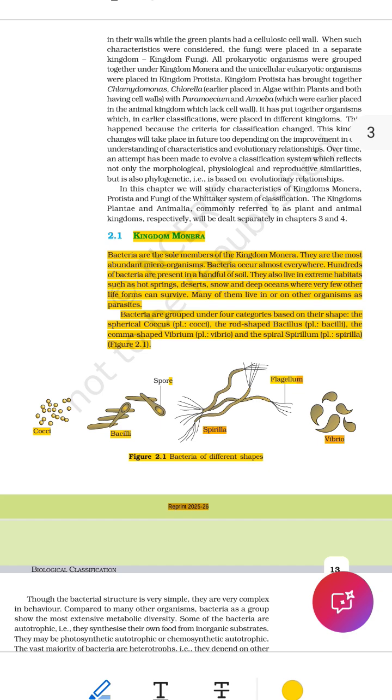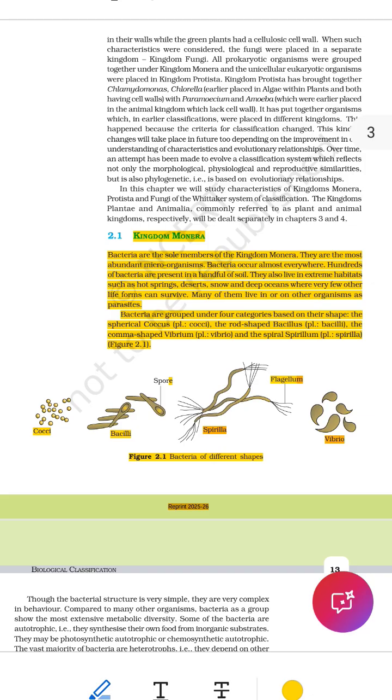Line 12. And the spiral spirillum, spirilla. Spiral, like a coil, twist, or curly spring. Spirillum, name for this spiral-shaped bacteria. Spirilla, plural form. So, some bacteria look like spirals or corkscrews. They are called spirillum for one, spirilla for many. Example, Spirillum minus can infect wounds from animal bites.